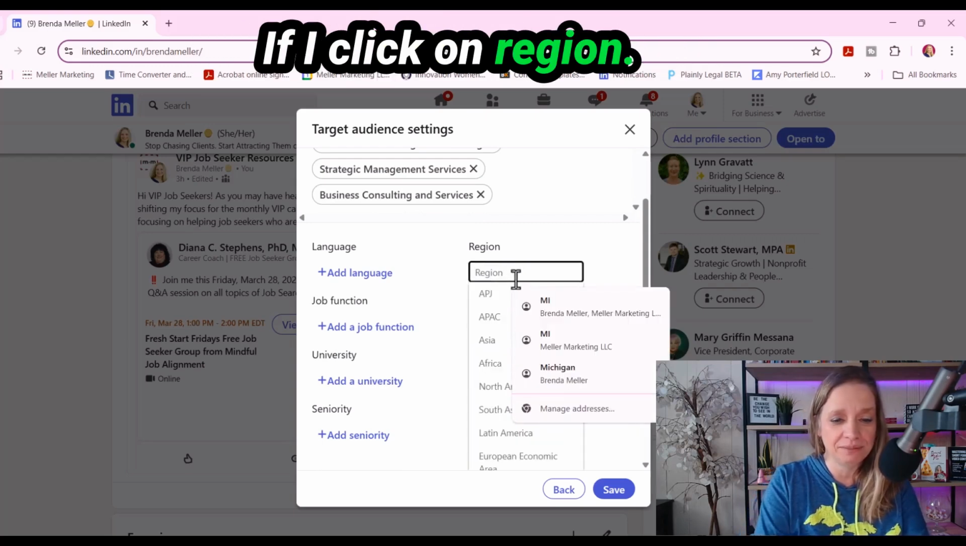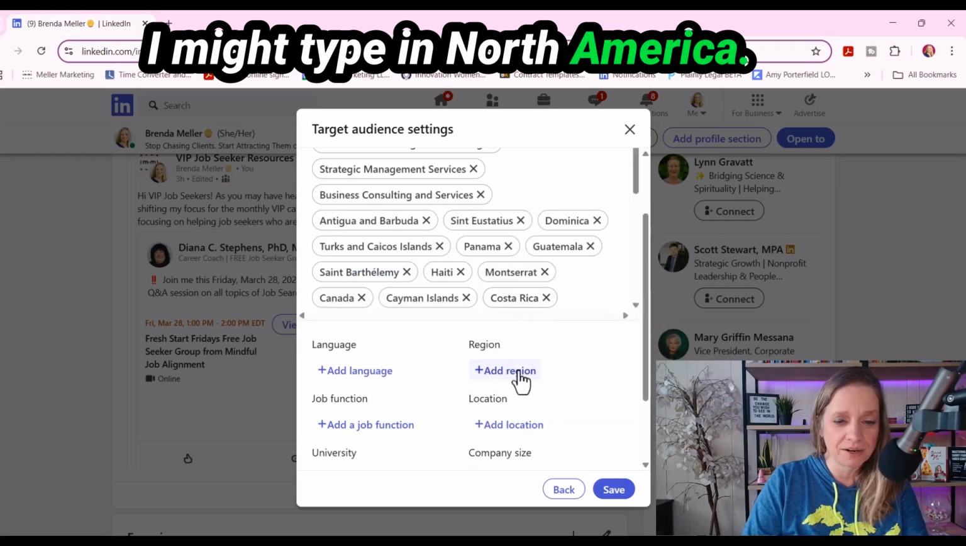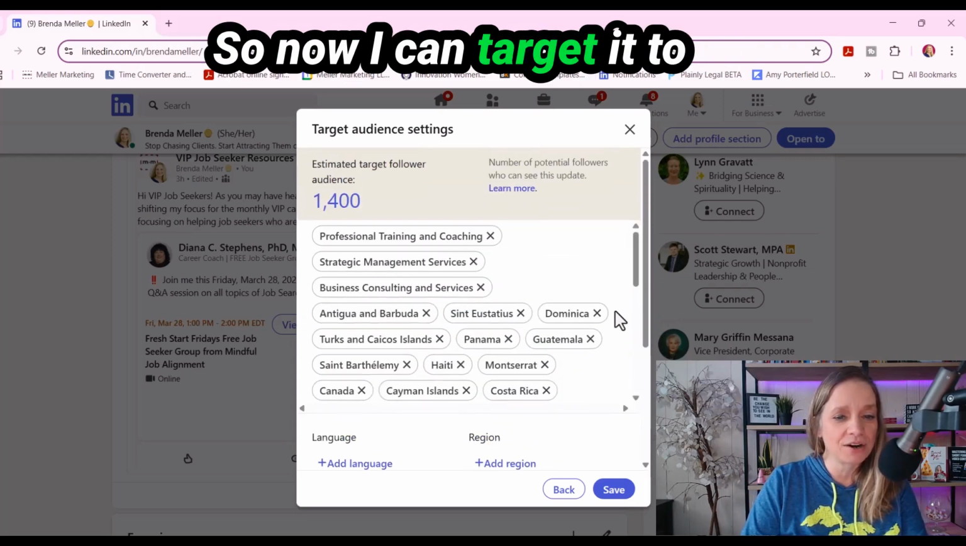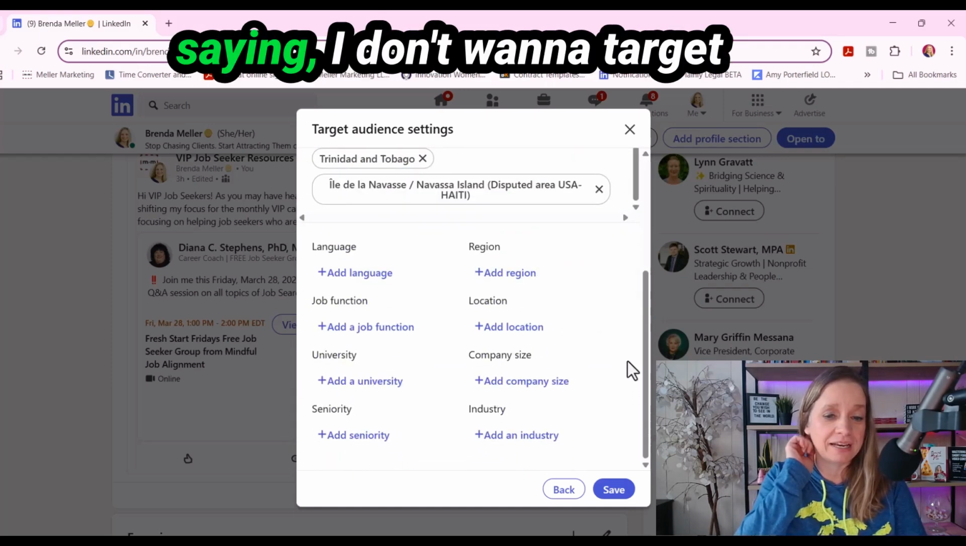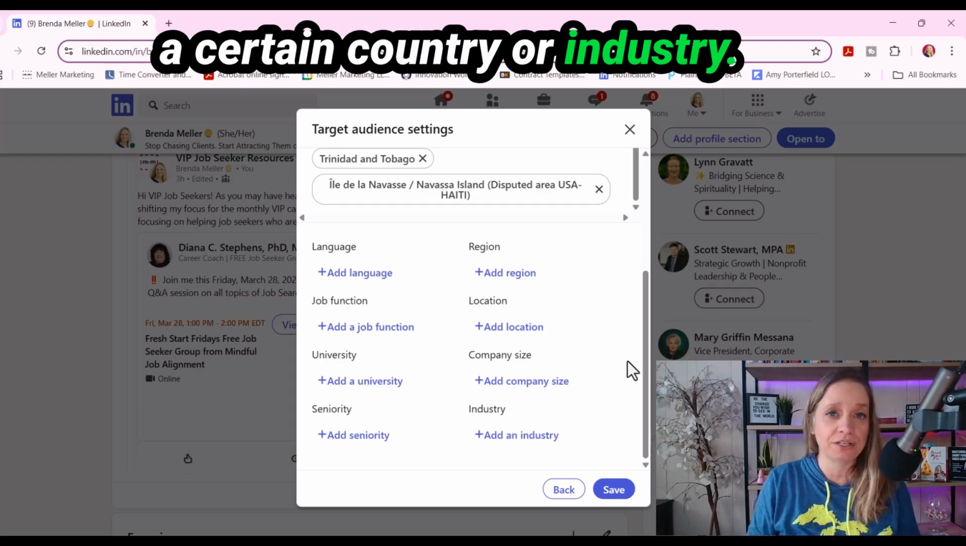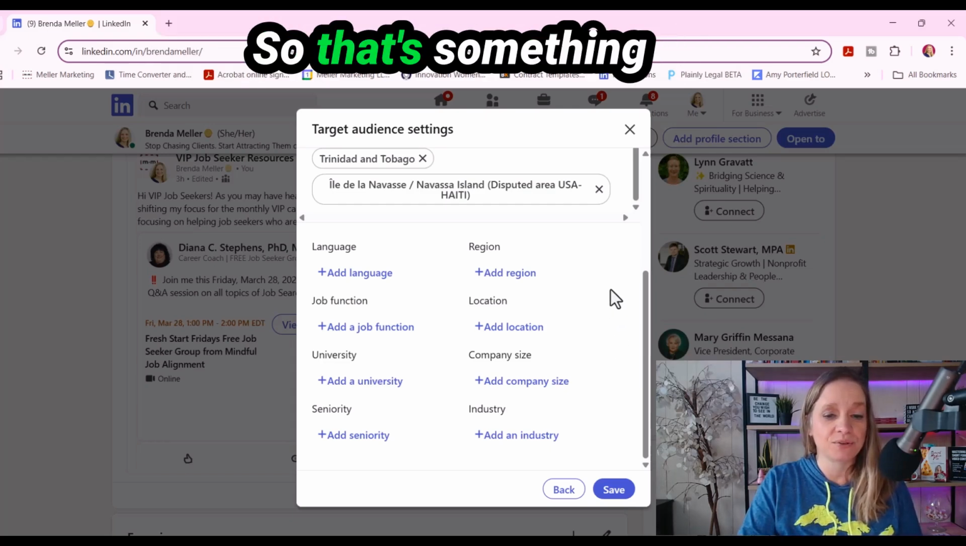If I click on region, I might type in North America. Oh, interesting. So now I can target it to people who are in a specific geography as well. Sometimes I'll hear people saying, I don't want to target a certain country or industry because I don't serve a market there. So that's something of interest.